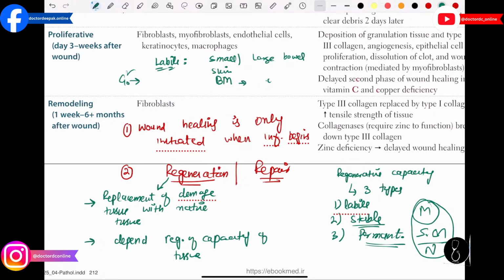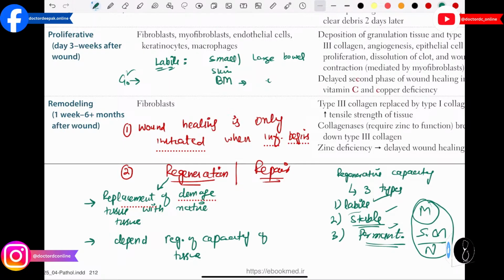We have divided the tissues into three main types according to regenerative capacity: labile, stable and permanent. What is labile? These are the cells which are continuously proliferating, continuously replicating themselves, like the cells of the intestine, skin cells, and hematopoietic stem cells. These cells are continuously dividing. They are not going to enter the G0 phase.